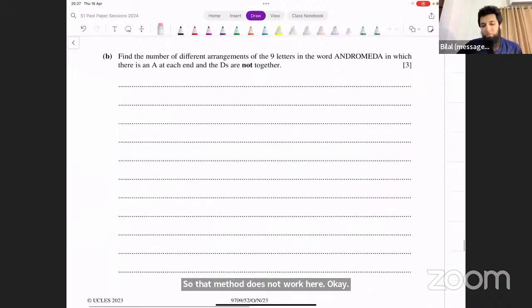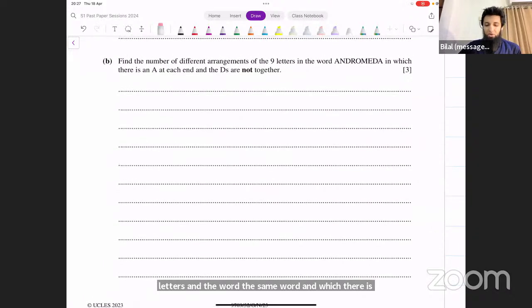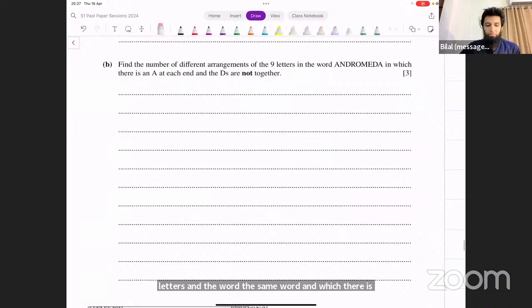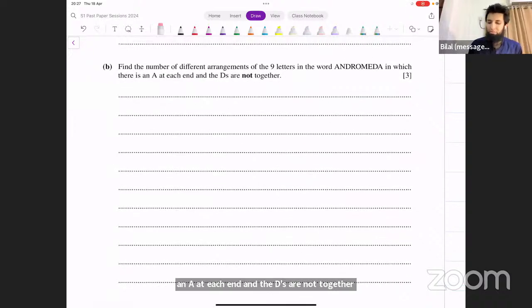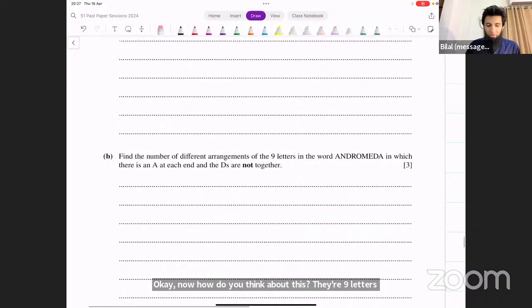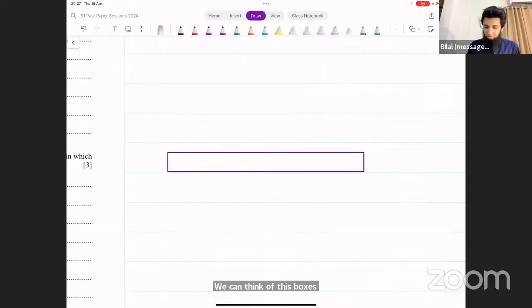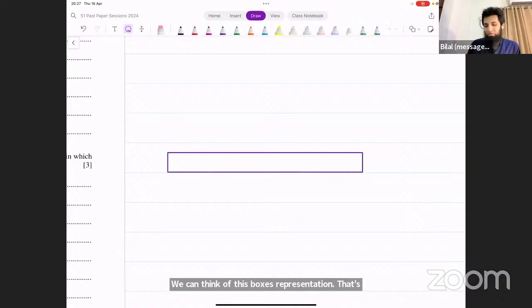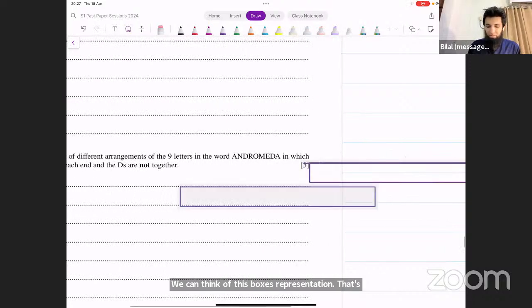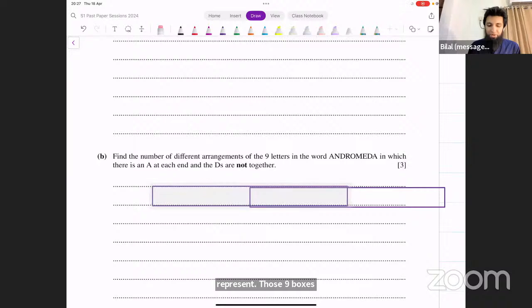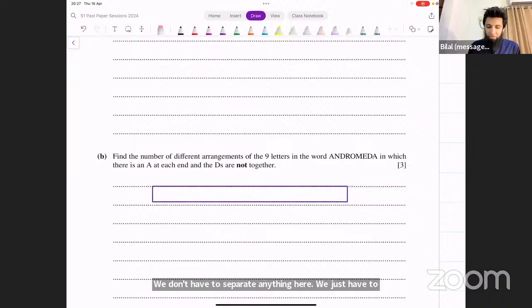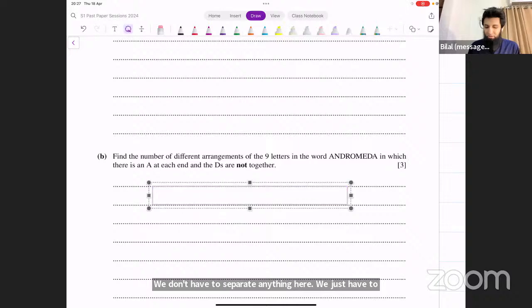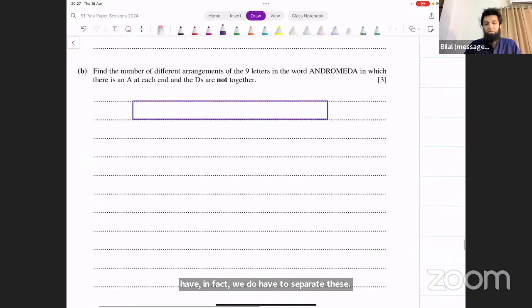All right. So it says find the number of different arrangements of the 9 letters in the same word, in which there is an A at each end and the D's are not together. Okay. Now, how do we think about this? There are 9 letters again. We can think of this in a box representation. Let's represent those 9 boxes. We don't have to separate anything here. We just have to, in fact, we do have to separate these.